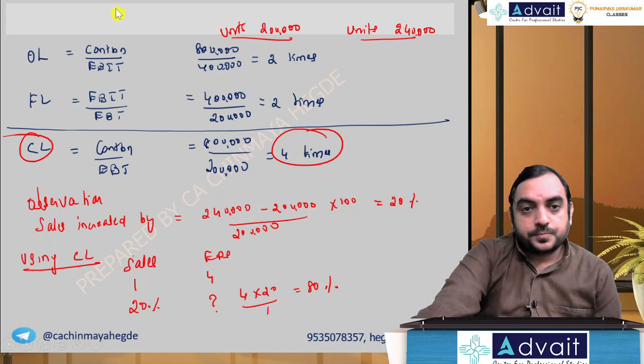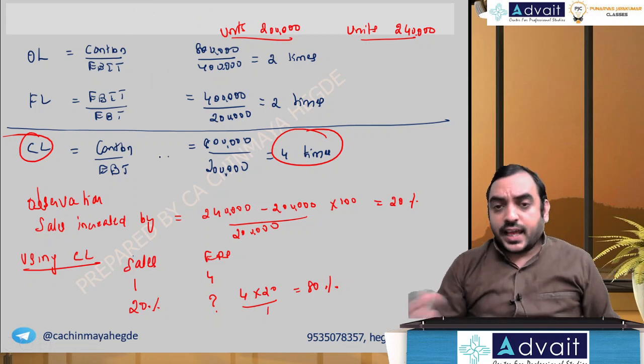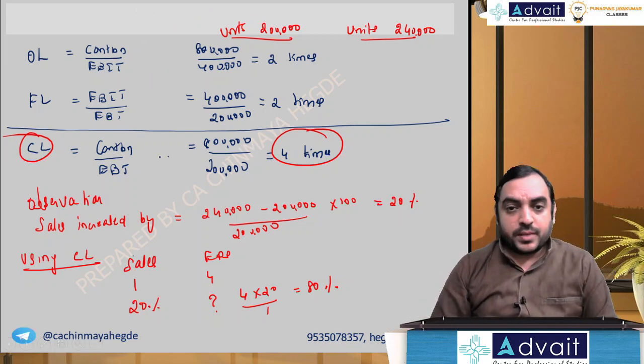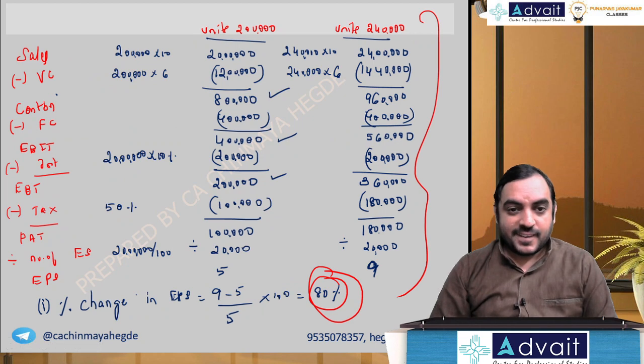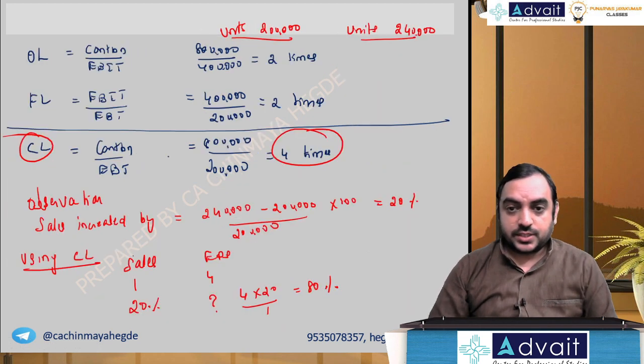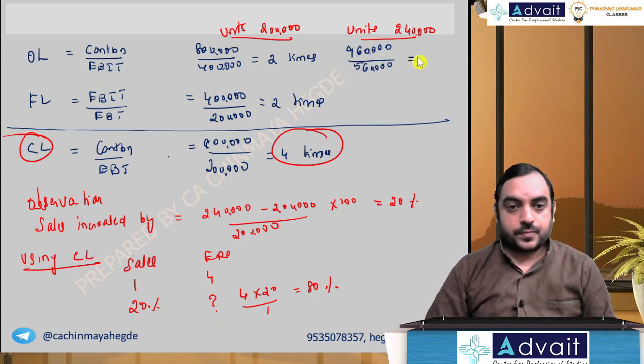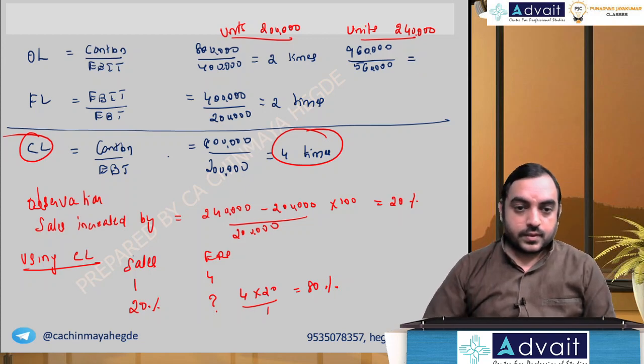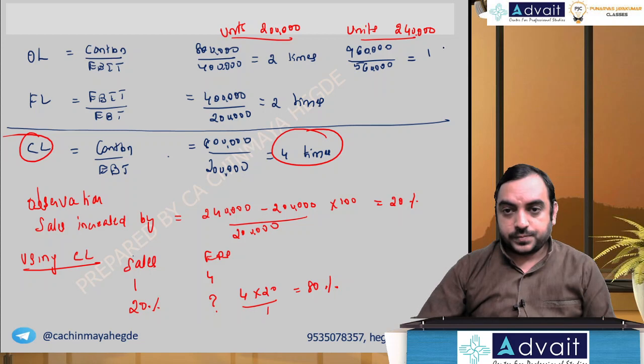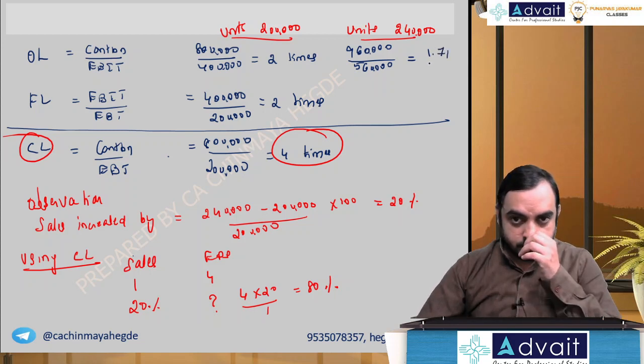Okay, good. Let's calculate: contribution of 9,60,000 divided by EBIT of 5,60,000 gives 1.71 times.